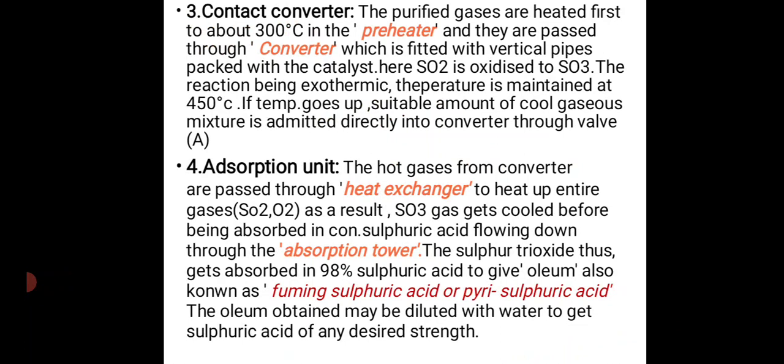The sulfur trioxide thus gets absorbed in 98% sulfuric acid to give oleum, also known as fuming sulfuric acid or pyrosulfuric acid. The oleum obtained may be diluted with water to get sulfuric acid of any desired strength.